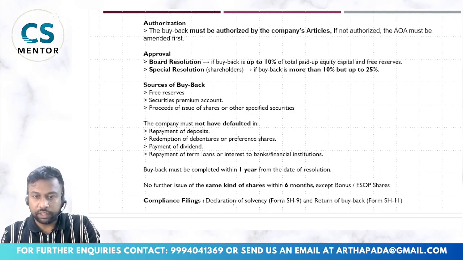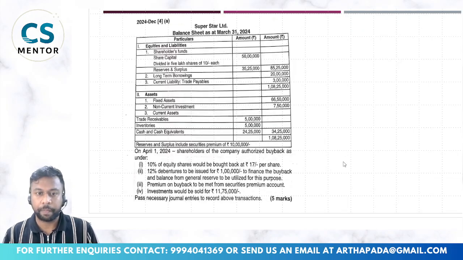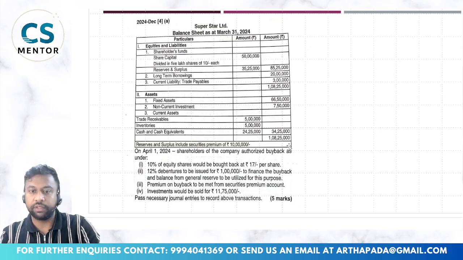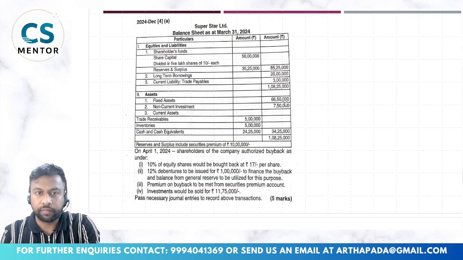Then this is your compliance. The declaration of solvency has to be filed in form SH9, that the company has sufficient funds to buy back its shares, and there is one more written in form SH11. So this is your compliance point. Now we will see one sum related to buyback. We will solve this sum. This is an easy sum. This has been asked for 5 marks, December 2024, so a very recent question.